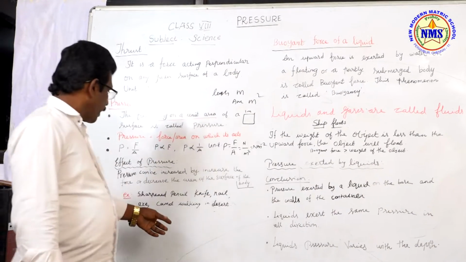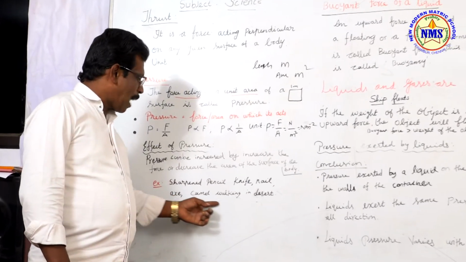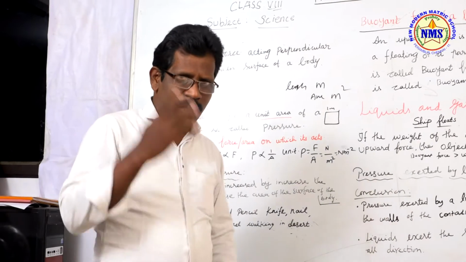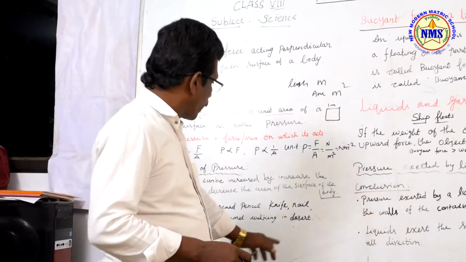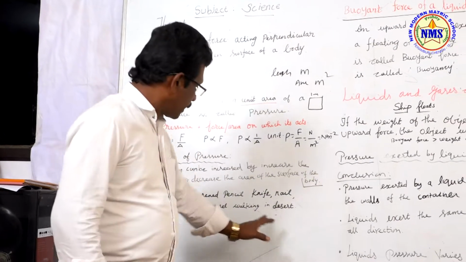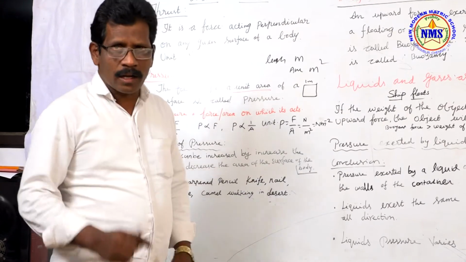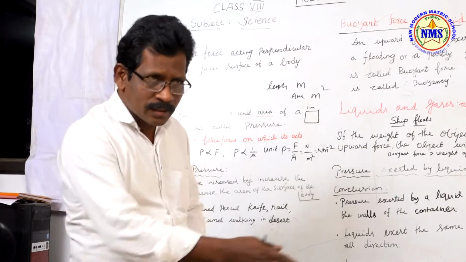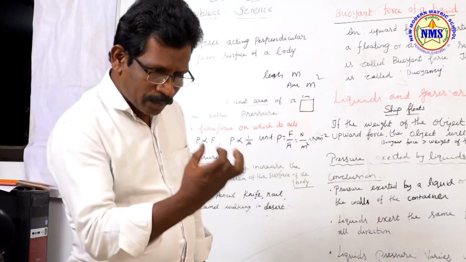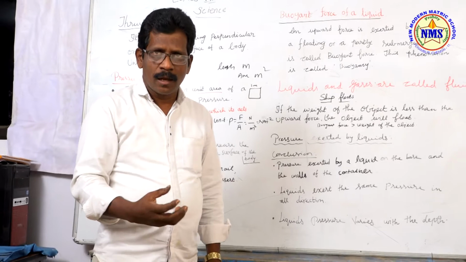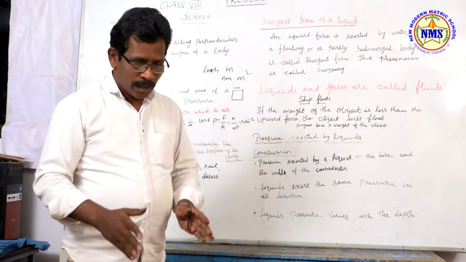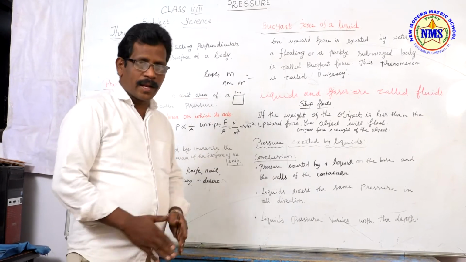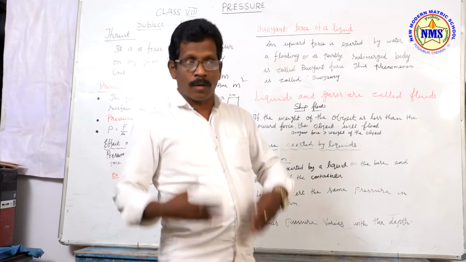Next example, we can go for another one. Say camel. We came to know that a camel walks fast in the desert. Desert means what? A sand area. In the desert, camels are able to walk faster than us. But we are not able to walk on sand. Why? Because the foot of the camel, the area is very less. Compared with that, we are not able to run in the sand because our foot area is more.